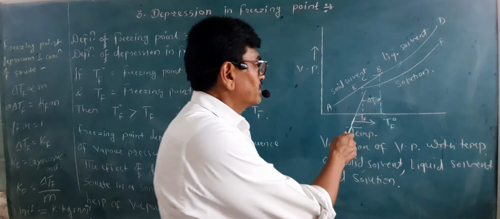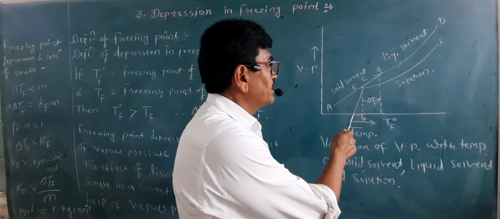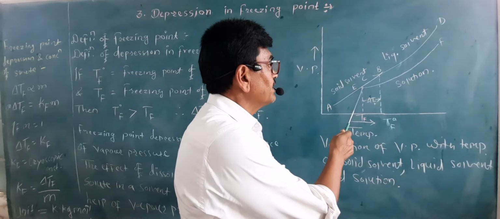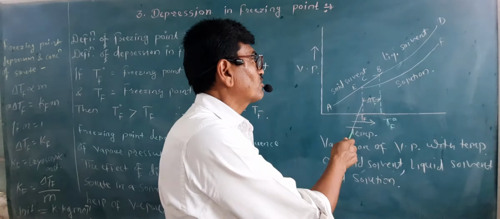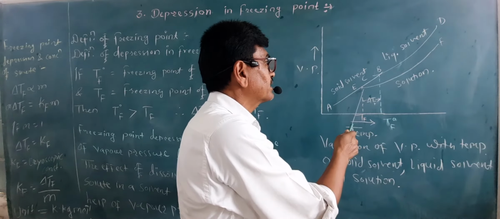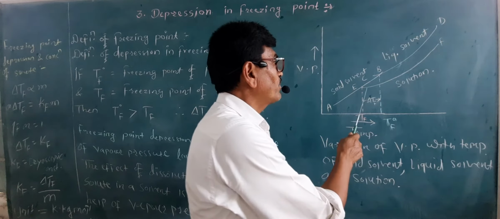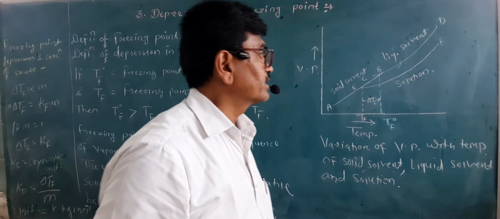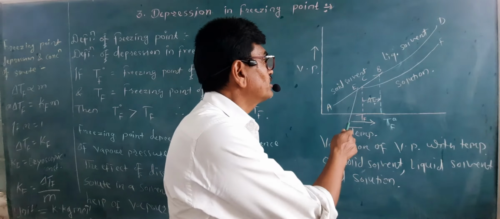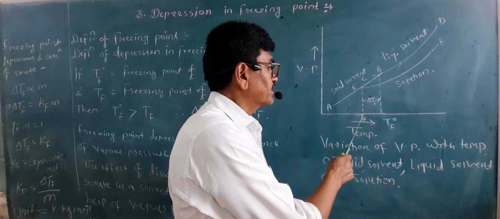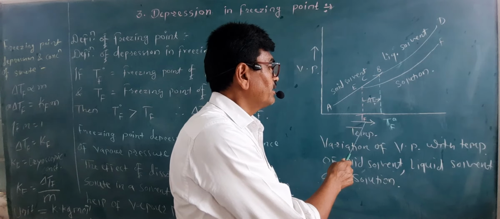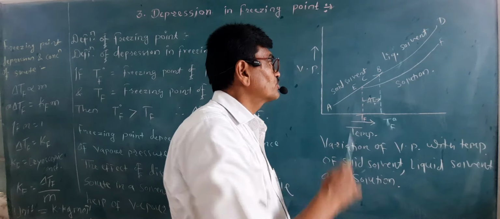Then see, look at this, the point E, where the curve AB, that is solid solvent, and the curve of solution intersect with each other. So at this point E, where the vapor pressure of solution and solid solvent becomes identical, this temperature is called the freezing point of solution.